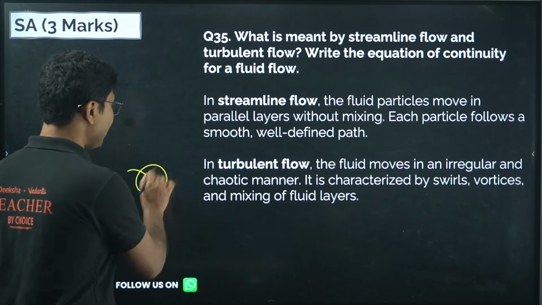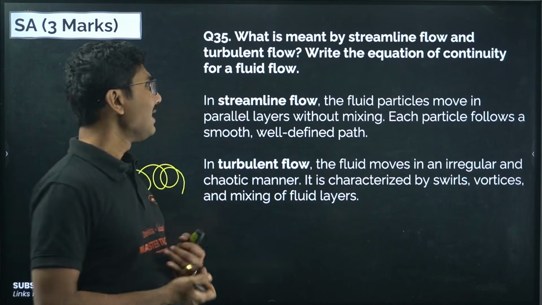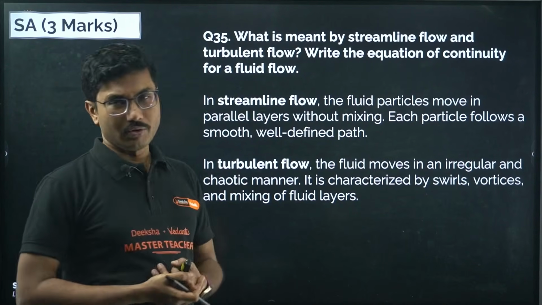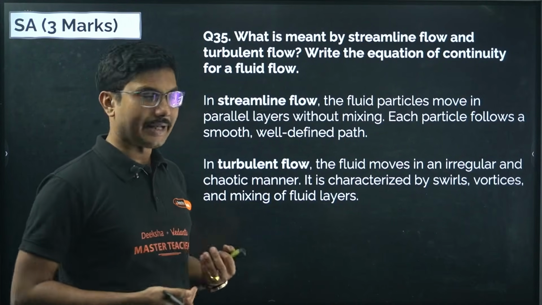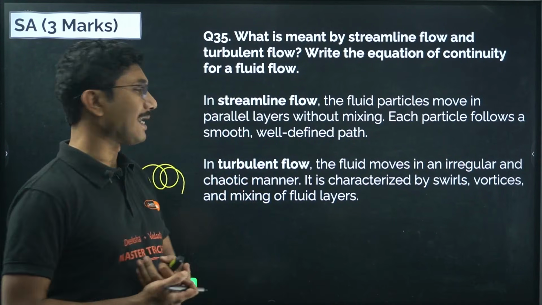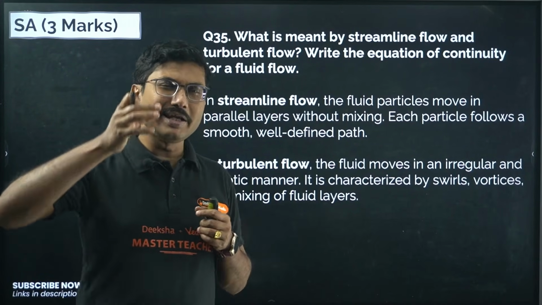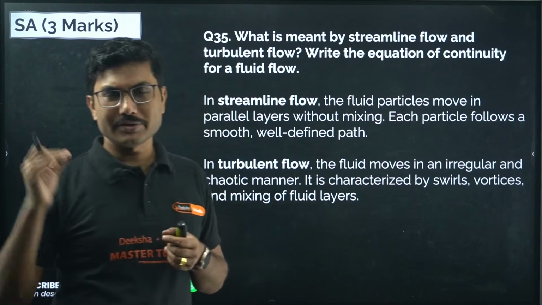So the motion is very, very chaotic. Normally, whatever motion we observe is basically turbulent flow. Streamline flow is very rare. Turbulent flow is characterized by swirls, vortices and mixing of fluid. If the fluid is flowing very cleanly and perfectly, then it is called a streamline flow.